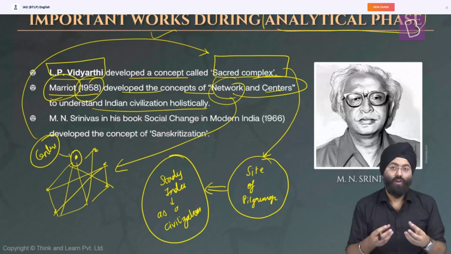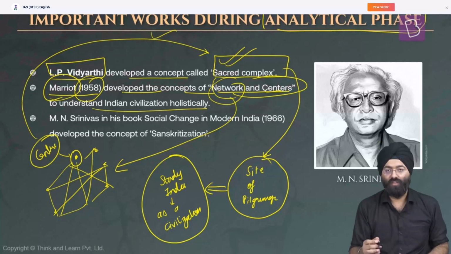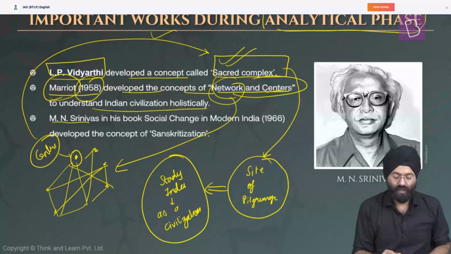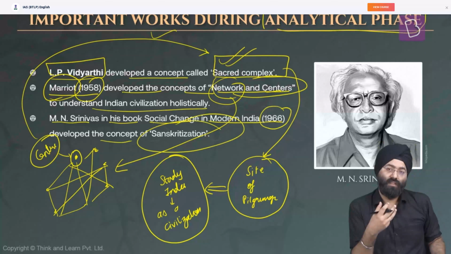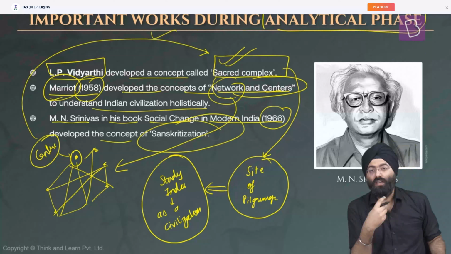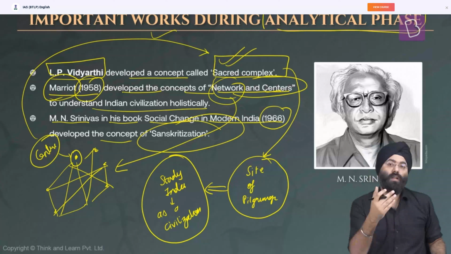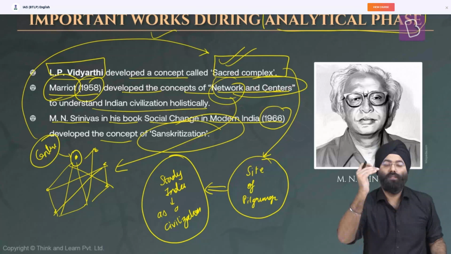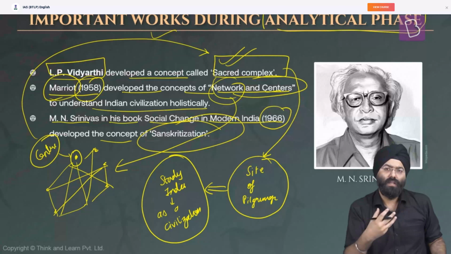So this was a concept basically given by Marriott, network and centers, which has been explained as an extension of the sacred complex concept given by L.P. Vidyarthi. M.N. Srinivas, in his book Social Change in Modern India, 1965, developed the concept of Sanskritization. Now, the concept of Sanskritization, again, is very important with respect to the social study of the culture of India. It basically means that people from the lower caste try to mimic or adopt the practices of the upper caste in order to show that they belong to the upper caste, to help them socially mobilize themselves toward the upper caste. So that is a way of social mobility among castes. We again will not go into detail on this topic, which has already been covered in the previous chapters.